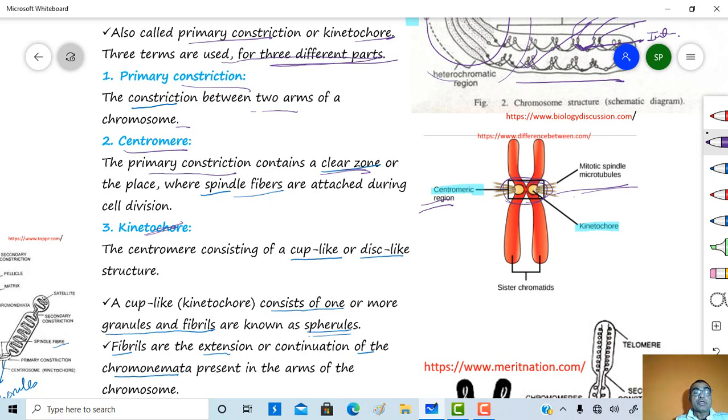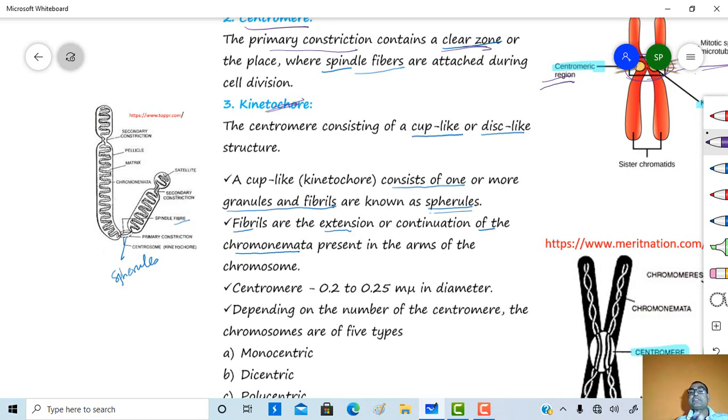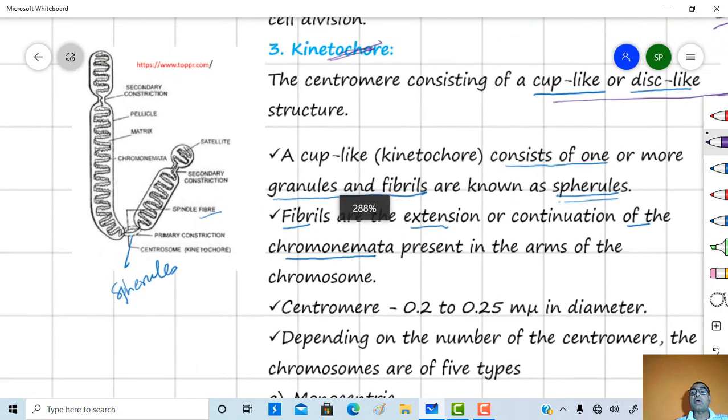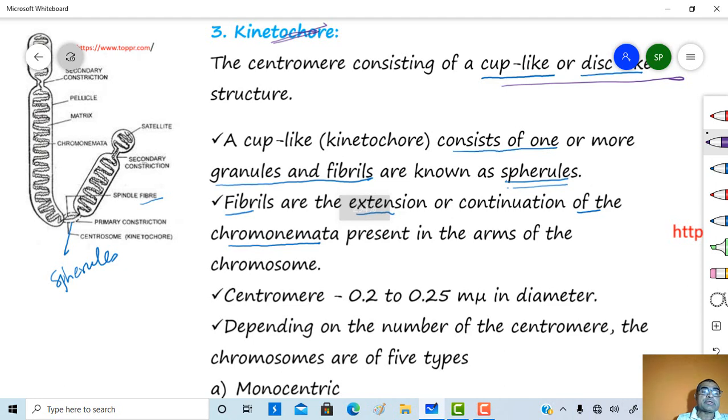And kinetochore: a centromere consisting of a cup-like or disc-like structure is called a kinetochore. So here this structure is the kinetochore. This is one kinetochore.